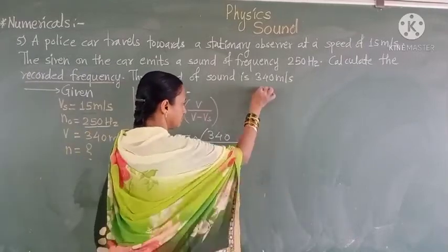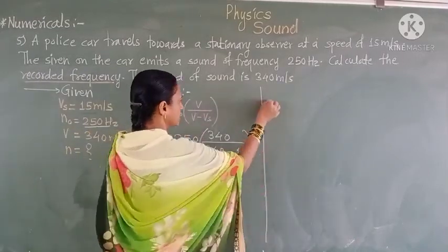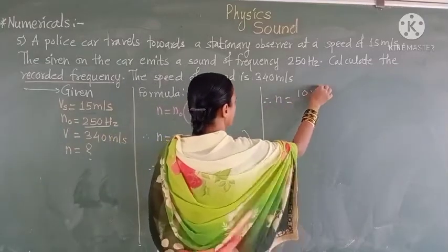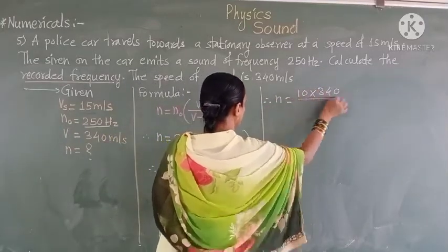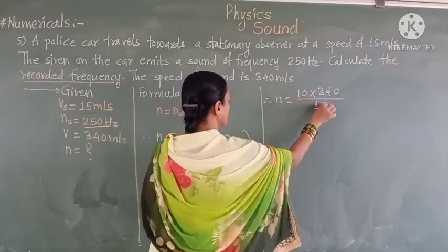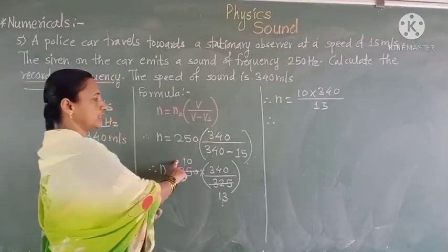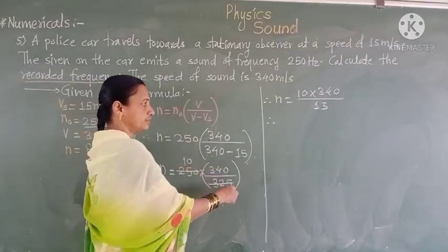Then we write in this way: N is equal to 8 into 340 upon 30. Means calculate N is equal to 8 into 340 upon 30.